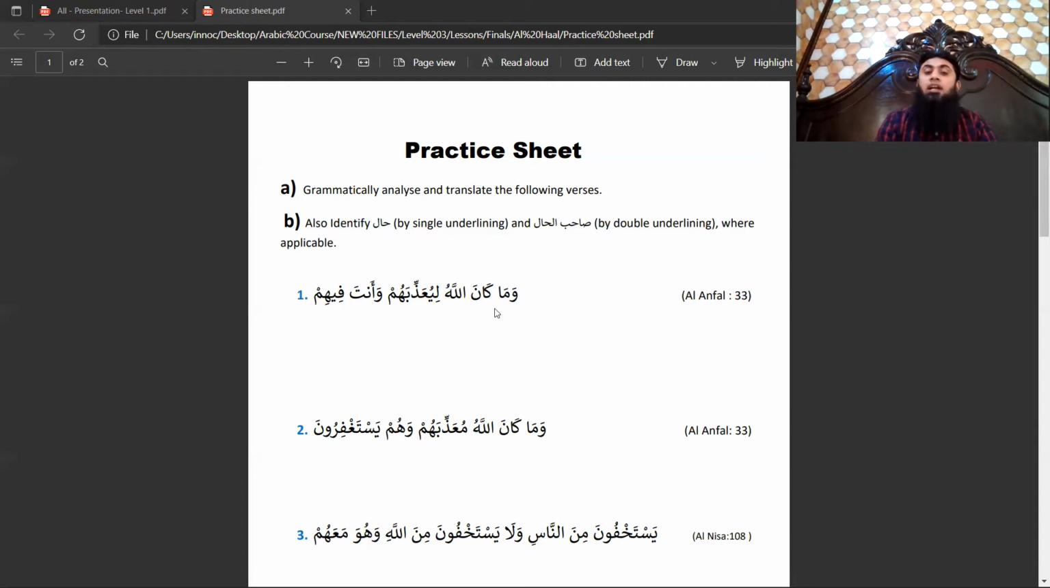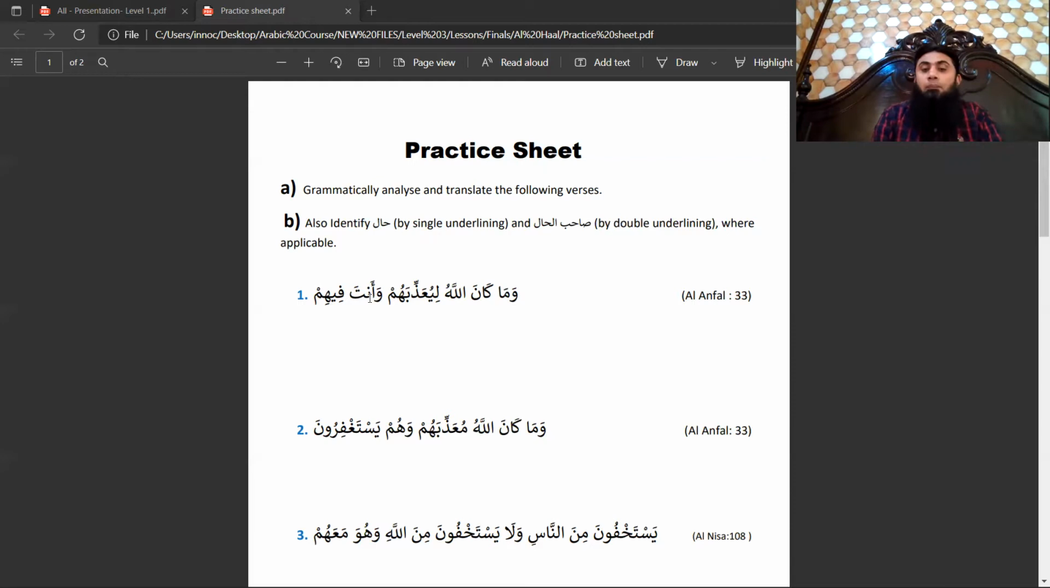Wama kan Allahu, and Allah is not, literally it means Allah was not. Because kana means was. But because we know that in the case of Allah subhanahu wa ta'ala, sometimes we translate kana as is. So Allah subhanahu wa ta'ala is not liyu'azzibahum, the one who punishes them. So Allah is not the one who will punish them, or Allah is not the one who should punish them. Wa anta fihim, and you are in them, or you can say, you are in the midst of them, or you are present in them.